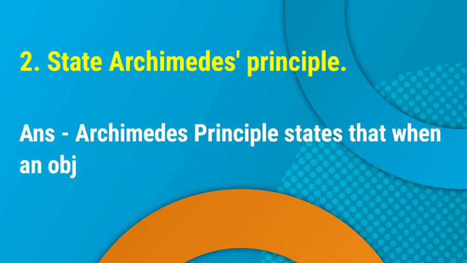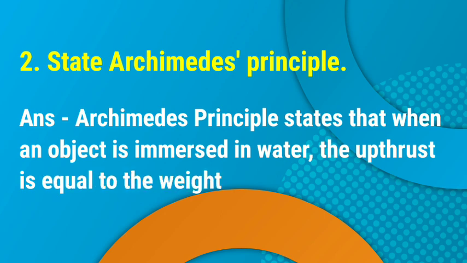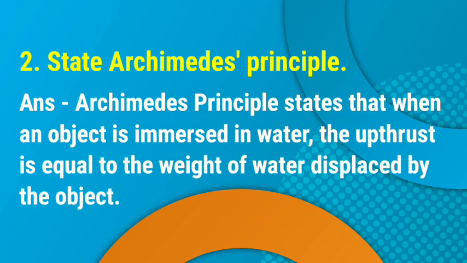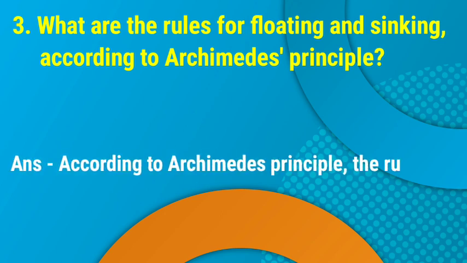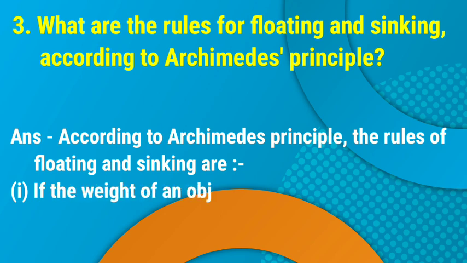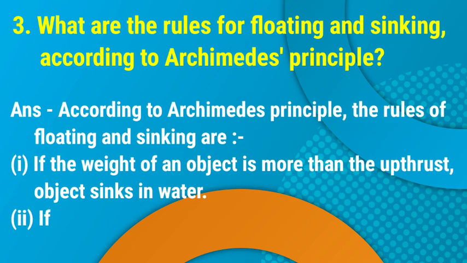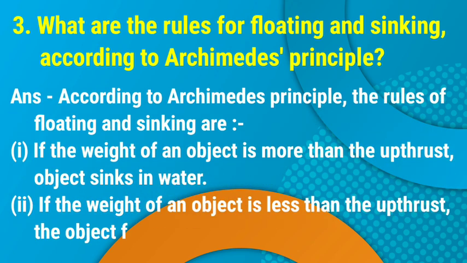2. State Archimedes principle. Answer. Archimedes principle states that when an object is immersed in water, the upthrust is equal to the weight of water displaced by the object. 3. What are the rules for floating and sinking according to Archimedes principle? Answer. The rules are: 1. If the weight of an object is more than the upthrust, the object sinks in water. 2. If the weight of an object is less than the upthrust, the object floats in water.